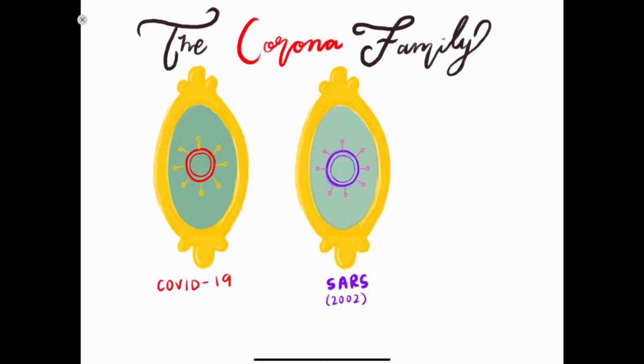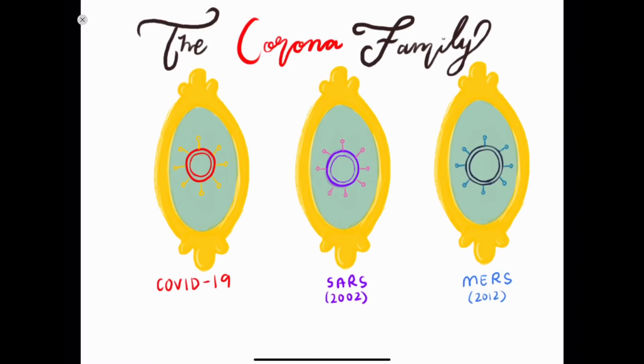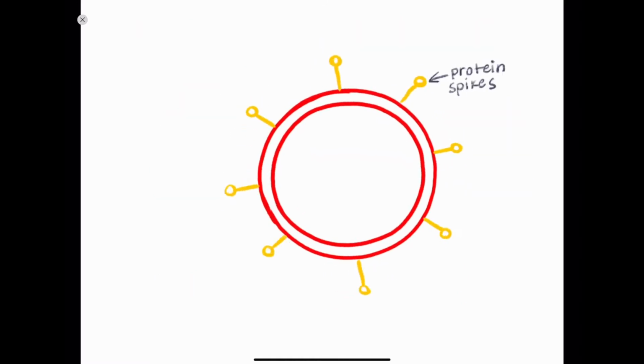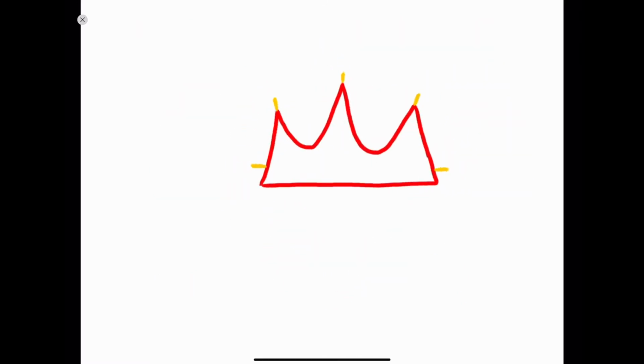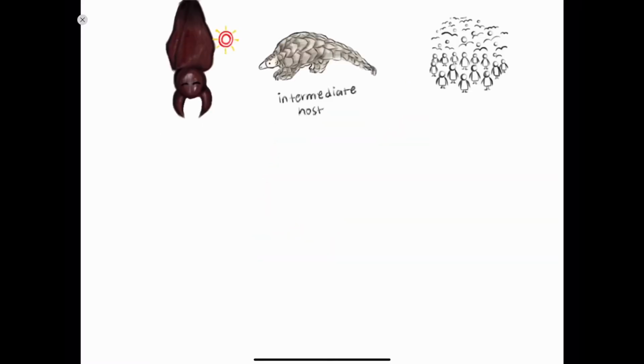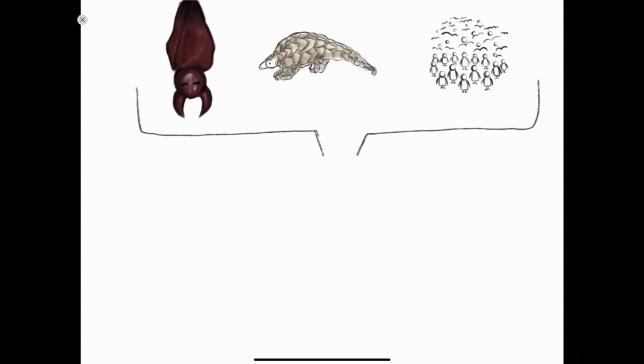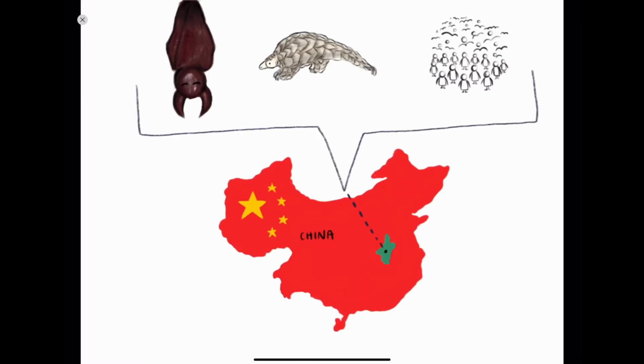COVID-19 is a part of a family of coronaviruses, like SARS and MERS, with little protein spikes around its surface that look like a crown, hence its name, corona. Bats are said to be the primary reservoir of coronaviruses, in which they pass it on to an intermediate host, usually another animal, then onto humans. This is what happened in Wuhan, China, place of origin for coronavirus.